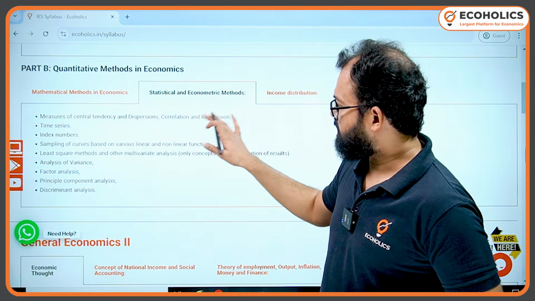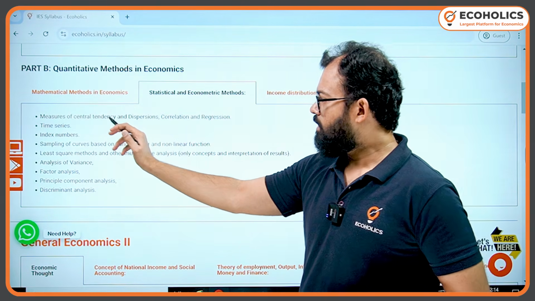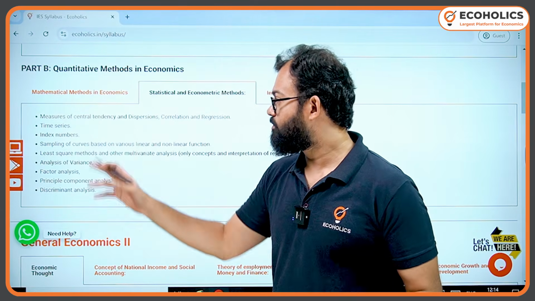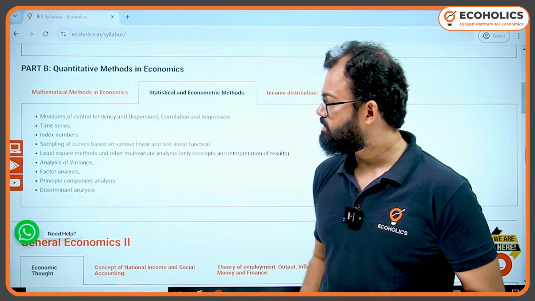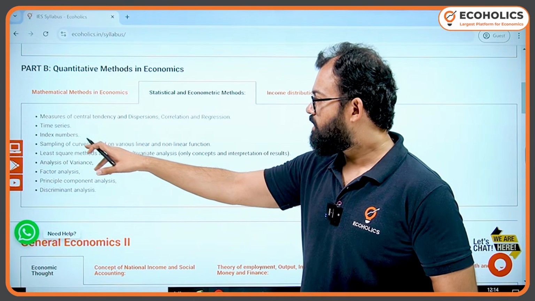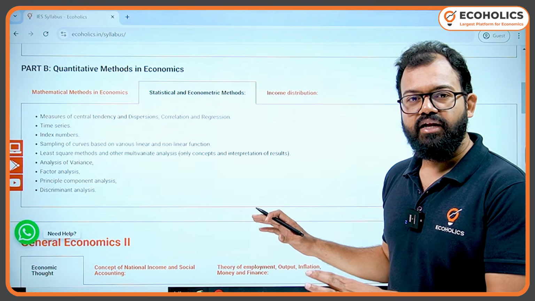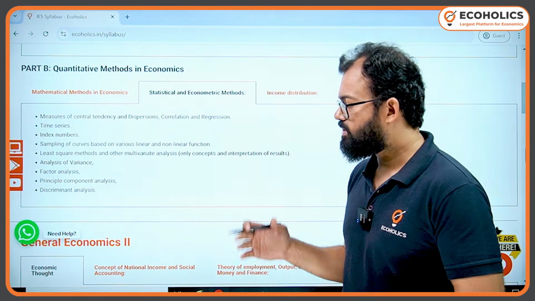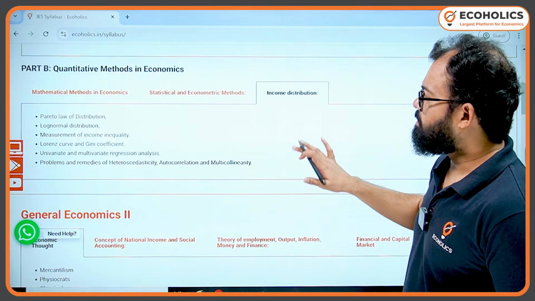On the same line, statistics and econometrics. So you can see basic statistics will be there. Now the statistics that you study in school will be covered only in one line. But after that you can see time series, which you will find in the Damodar Gujarati book, index numbers, etc. Books I will not be telling because I have already told in a separate video for all four economics papers. And we have income distribution.